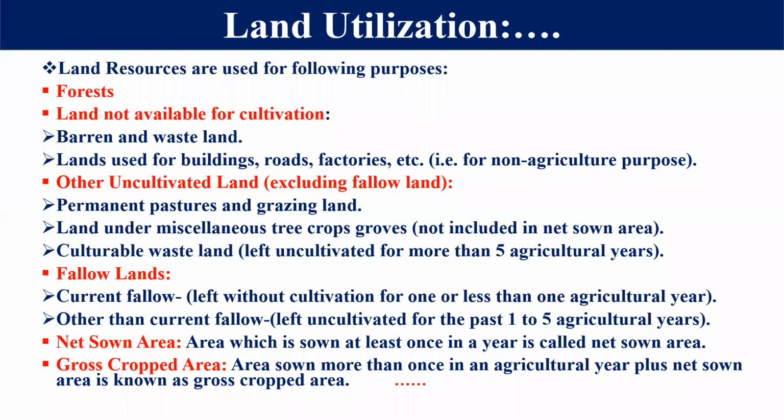Next one is other uncultivated land, excluding fallow land. Now student, I have told you that fallow land is excluded. Fallow land क्या होती है, इसको next point में बताऊंगा. So if we think about other uncultivated land, this is permanent pasture land and grazing ground. अगर मैं permanent pasture land और grazing ground की बात करता हूँ,